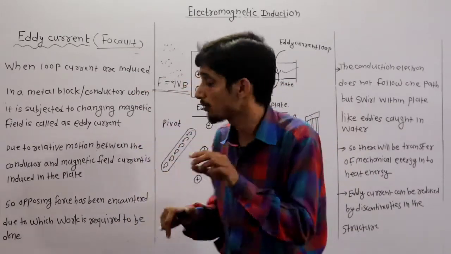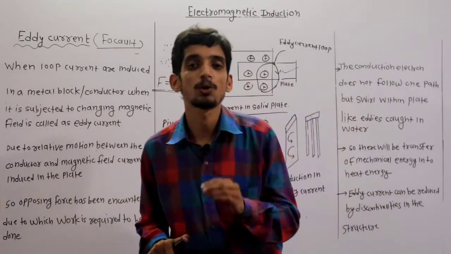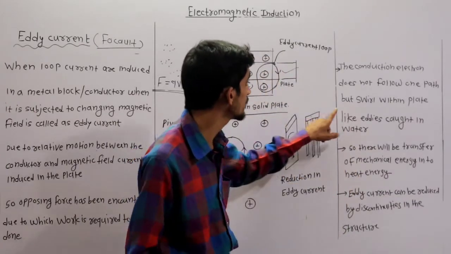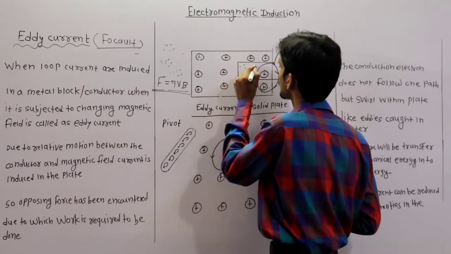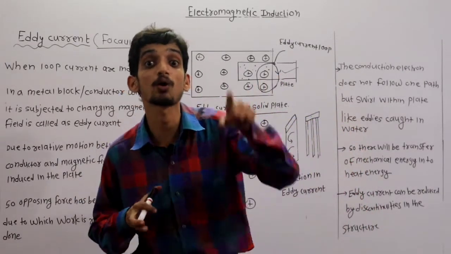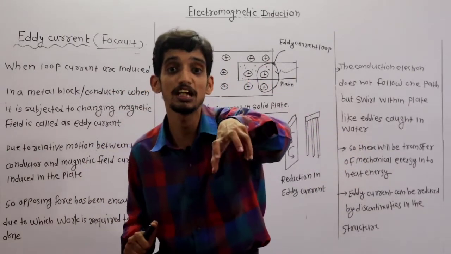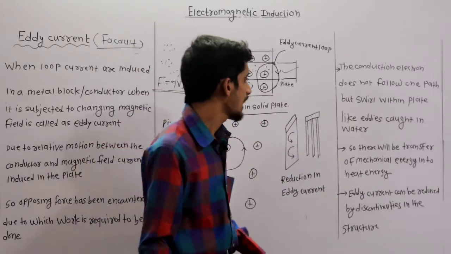In that case, we observe the swirl of those small insects or flies. Clear? That's why these conduction electrons swirl within the plate, forming small groups. Actually it is a group of electrons, conduction electrons, swirling within the plate.